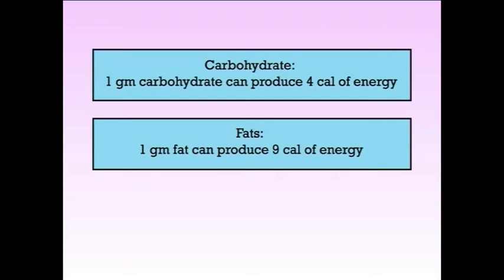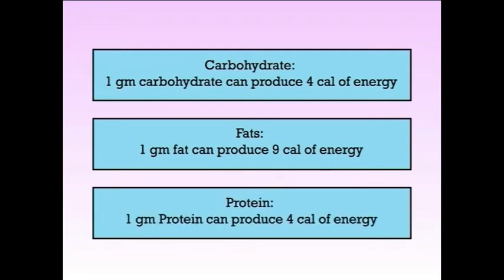For fat, 1 gram can produce 9 calories of energy, which is double the energy yield from carbohydrate and protein. And for protein, similar to carbohydrate, 1 gram can produce 4 calories of energy. Thus, we can easily calculate the carbohydrate, fats and proteins required by an athlete by simply dividing the percentage of calories of the total energy requirement by the energy yield per gram.